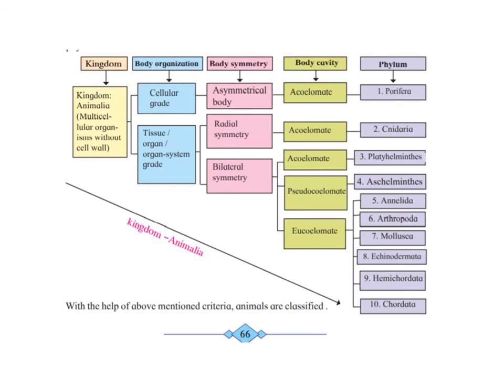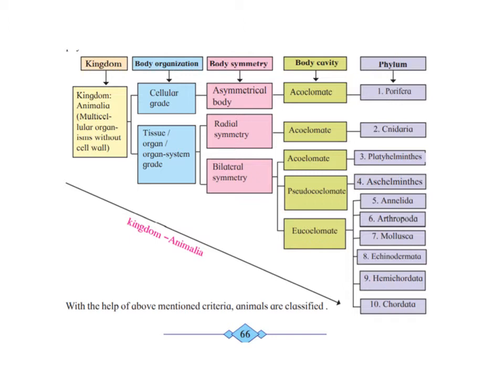Good morning, students. We will continue with Science 2, chapter number 6, Animal Classification. In the previous lecture, we learned about the traditional method of classifying animals and the five kingdom classification system. Now, according to the five kingdom classification system, all the multicellular animals are included in kingdom Animalia. If you look at the chart, it explains that particular thing. So all of them belong to a kingdom called Kingdom Animalia, multicellular organisms without a cell wall.